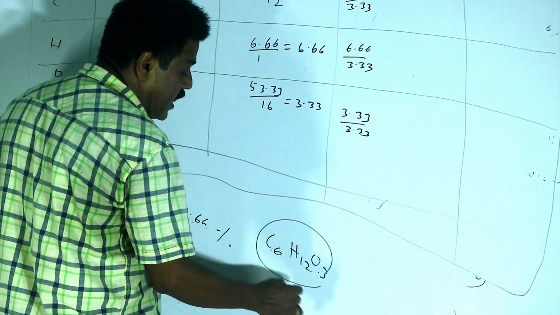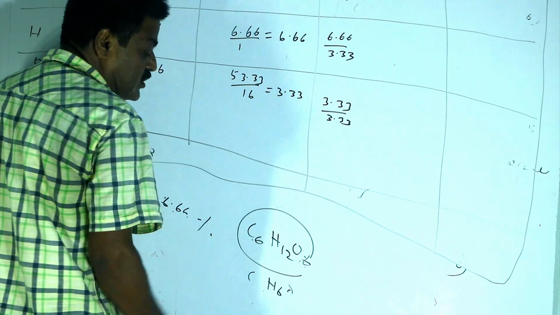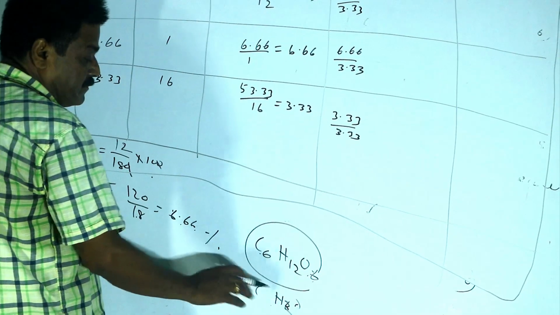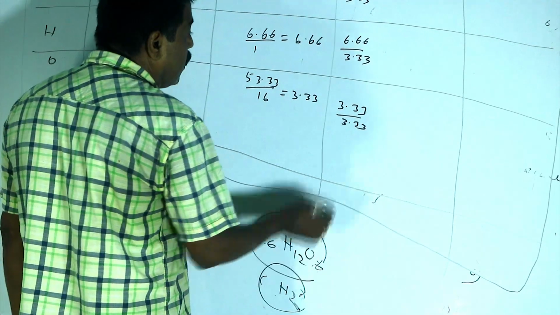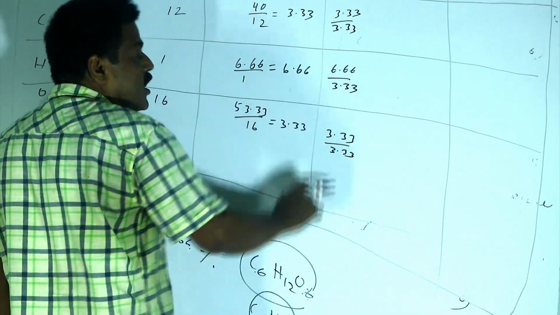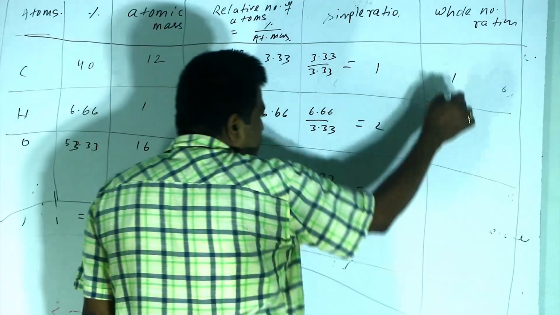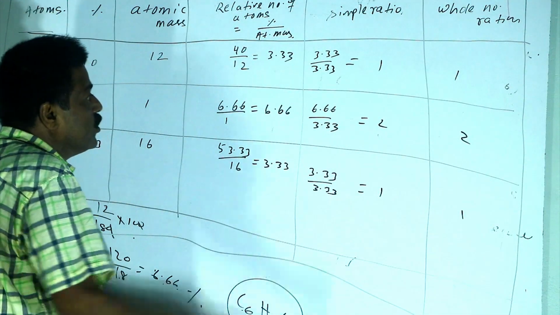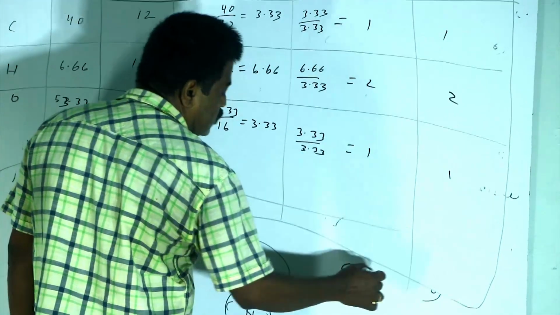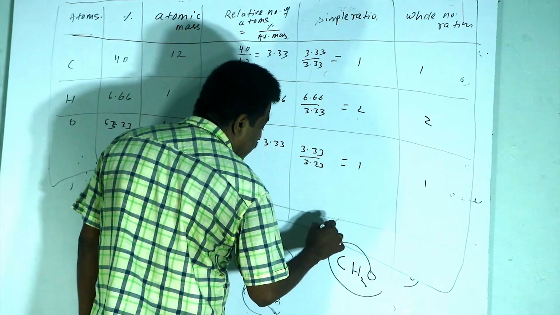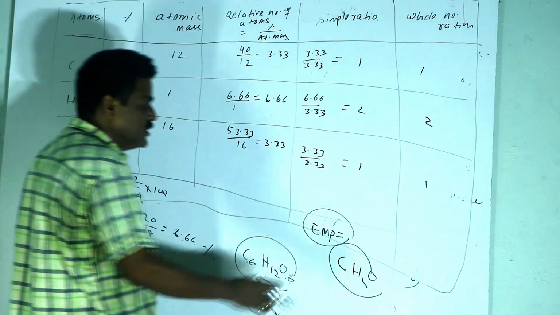And here it will be C2H6O. If the smallest number is 6, then it is divided by 6, and here it will be CH2O. So this is the manner to know the simplest ratio. The smallest number, 3.33, is divided into all to get the whole number ratio. Here the whole number ratio is 1 to 2 to 1, meaning the relative number of carbon atoms is 1, hydrogen atoms is 2 and oxygen atoms is 1. So the empirical formula of the glucose molecule is CH2O.